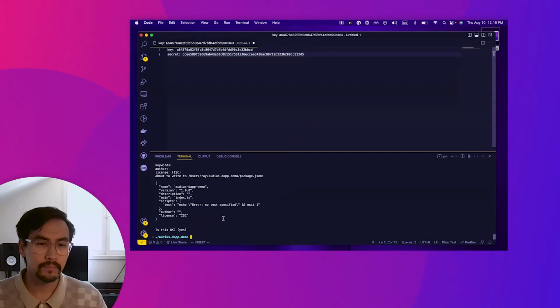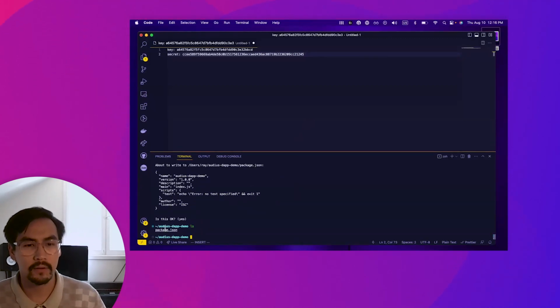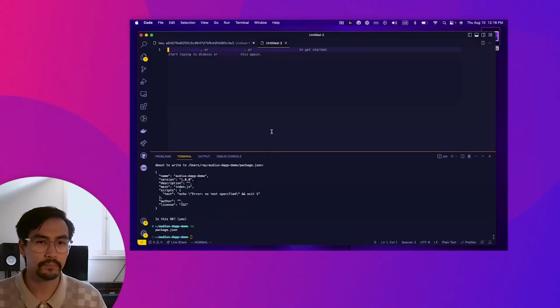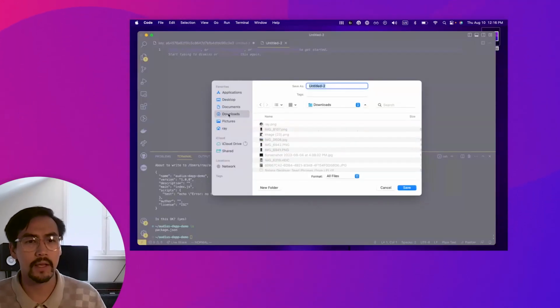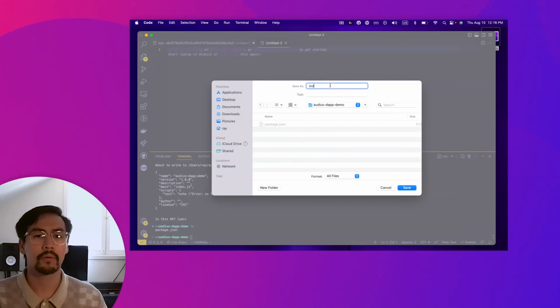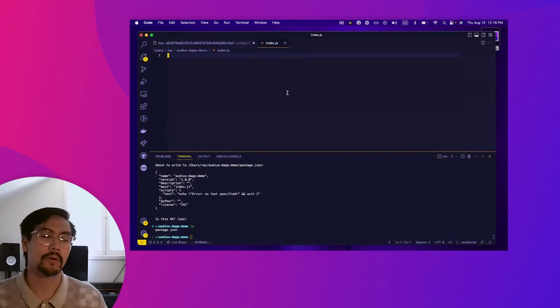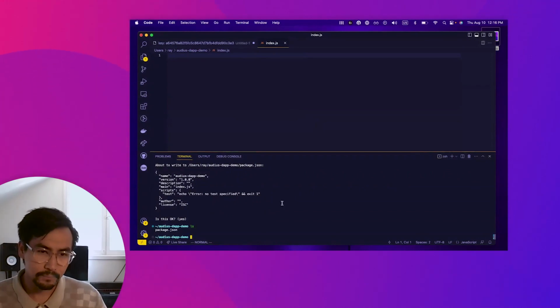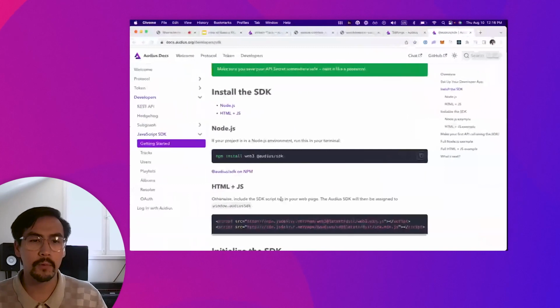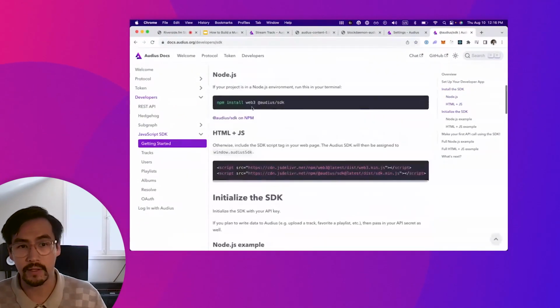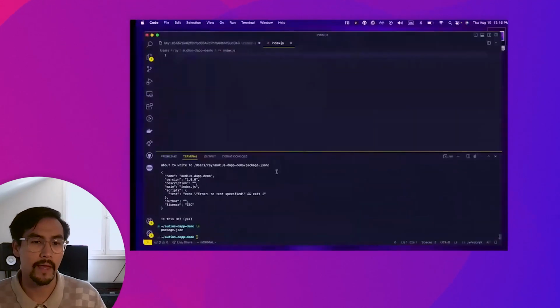So let's take a look what we have here. We have a package.json. That's great. We are now going to open and save a new file in our Audius dApp demo. We're going to call this index.js. And this is where we're going to actually write our program. The first thing we want to do here, following the instructions on the SDK, is install the SDK via this command. I'm going to run that now.